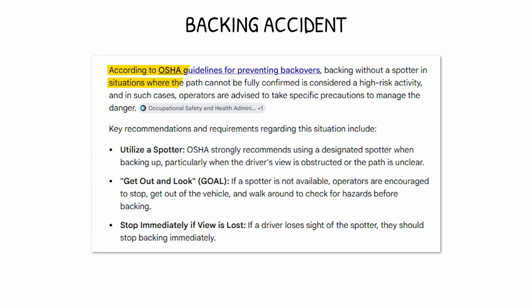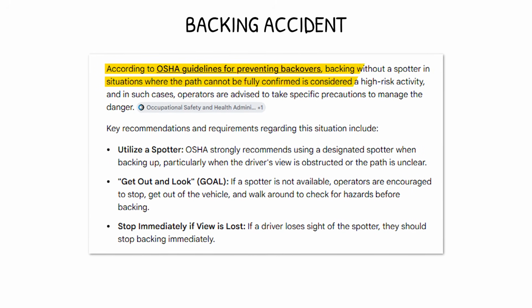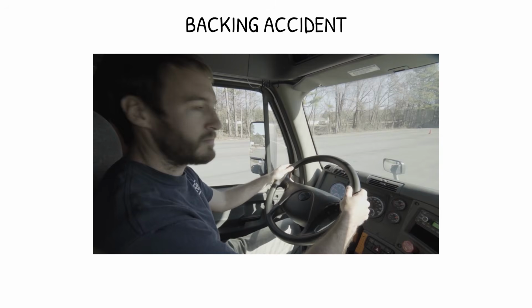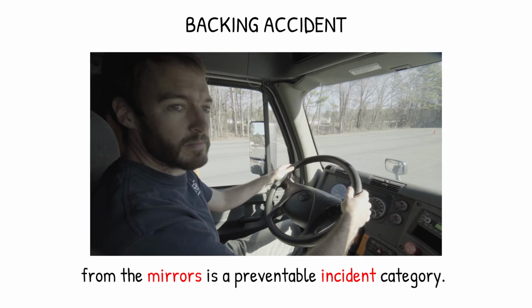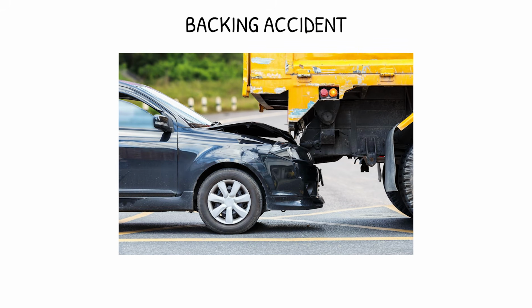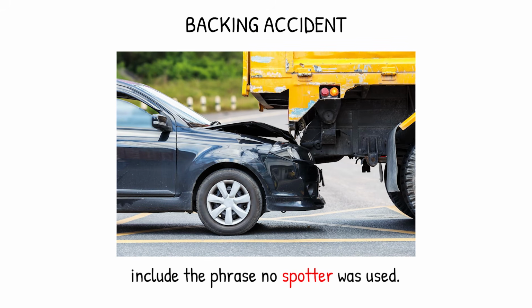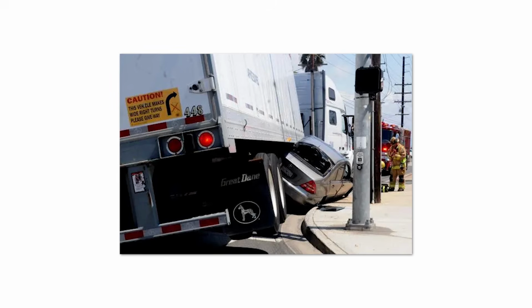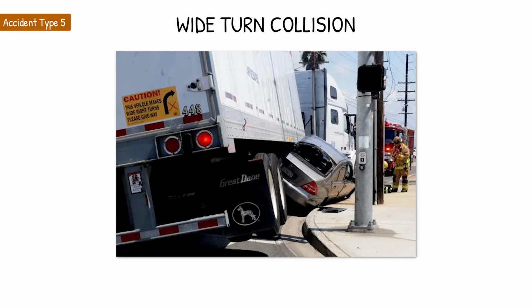The OSHA guidelines for commercial vehicle operations document that backing without a spotter in situations where the path cannot be fully confirmed from the mirrors is a preventable incident category. The investigation reports for the majority of backing accidents include the phrase "no spotter was used." Accident Type 5. Wide turn collision.